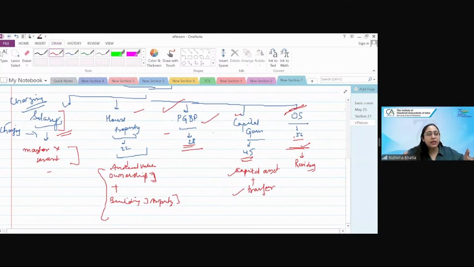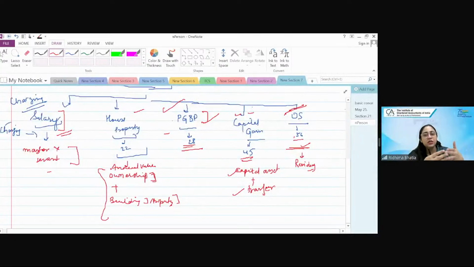Intent is regularity to run it as a business. Then those shares are not my investment, they are my stock in trade. So whatever income I'm having would be my business income, but you are holding those shares as investment. Then that share is your capital asset, and then that transfer would result in capital gain.